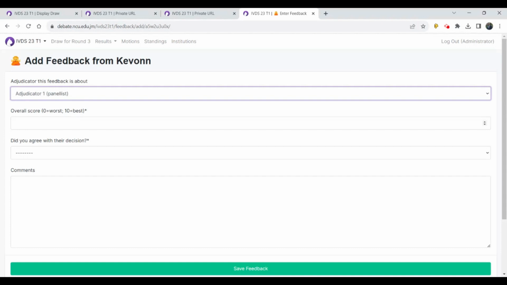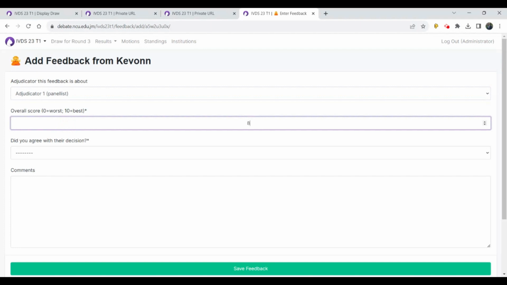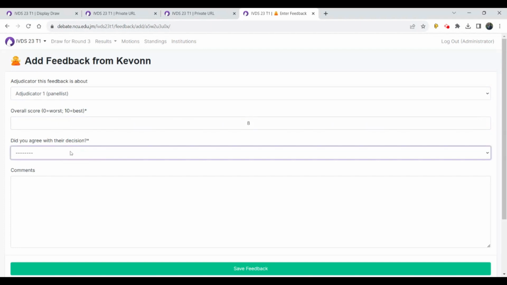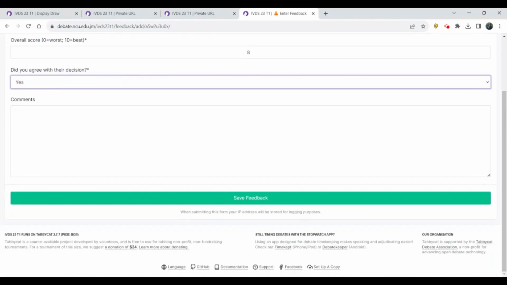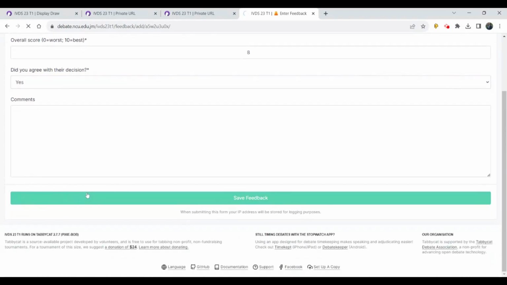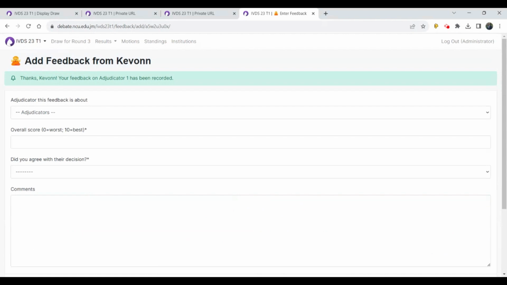Then you want to give them a score between 0 and 10. And then you want to indicate whether or not you agreed with the panelist's call or the judge's call. And if there are some comments you want to give, whether it's praise or some concerns, you enter that here. And once you're through, hit Save Feedback, and it will communicate that feedback to us.